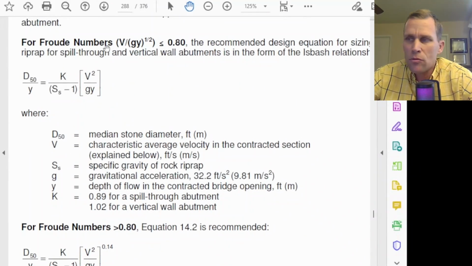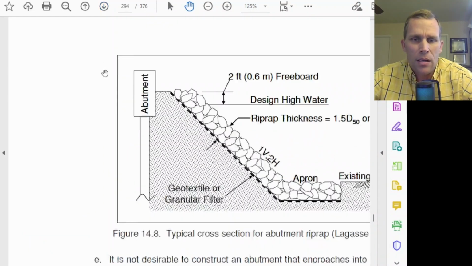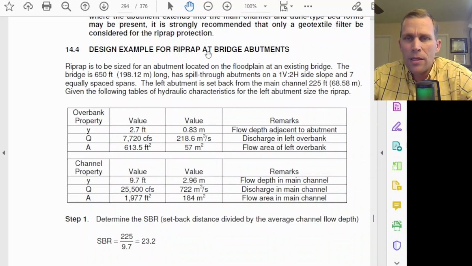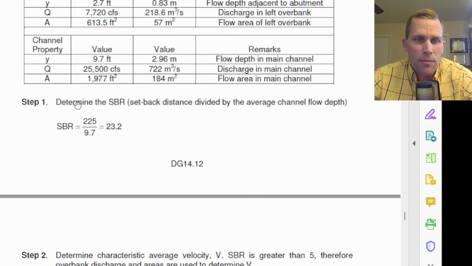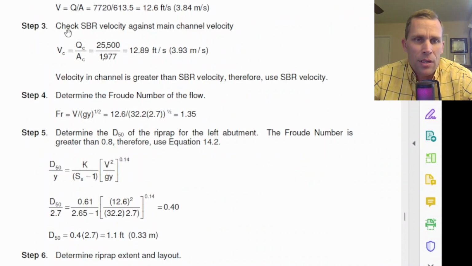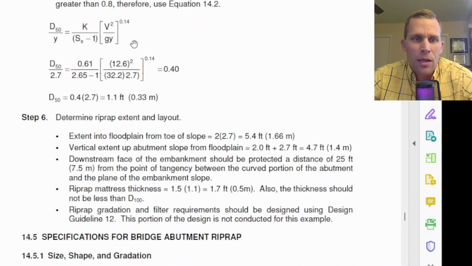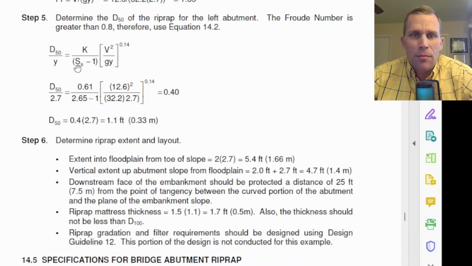Back to that HEC number 23 document, if we scroll down to page 294, this is the beginning of an example problem. You can go ahead and do this problem as well if you're interested in really becoming well familiar with this type of riprap calculation for bridge abutments. Step 1, find the setback ratio. Step 2, determine the characteristic velocity. Step 3, check the setback ratio to make sure you're using the correct velocity. Calculate the Froude number, then calculate the D50 based on the Froude number and the correct equation and all those parameters. Finally, step 6 is your results. So it's nice to have an example problem like that.